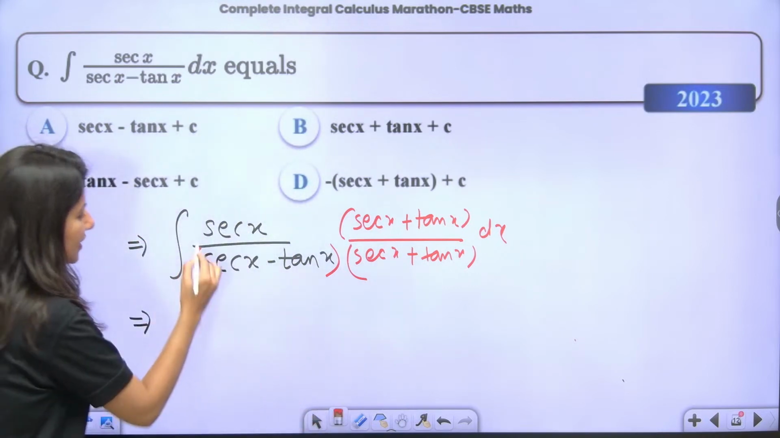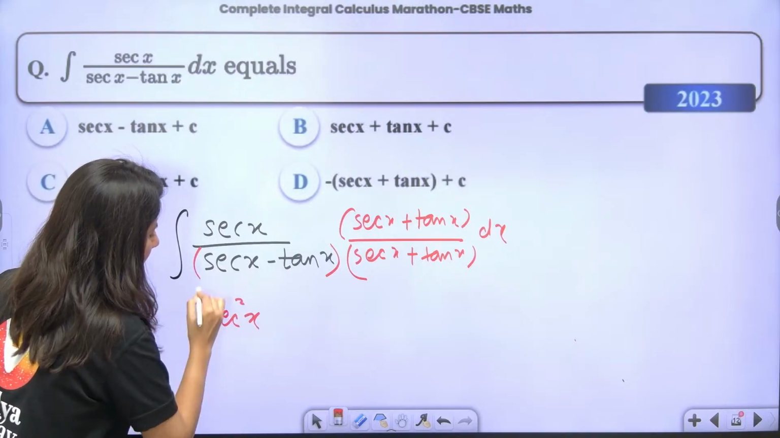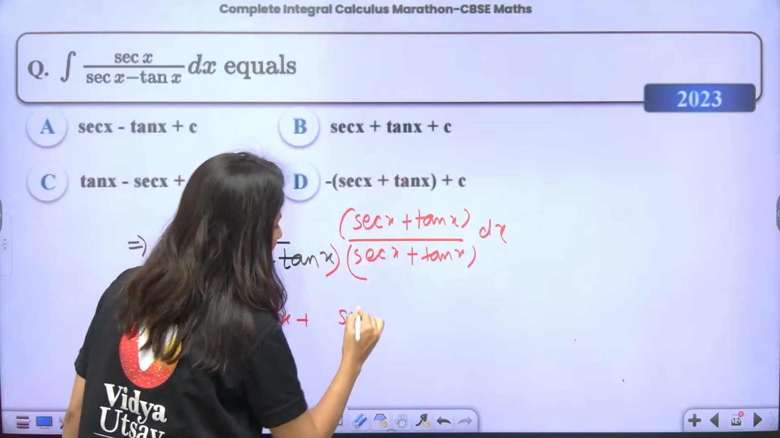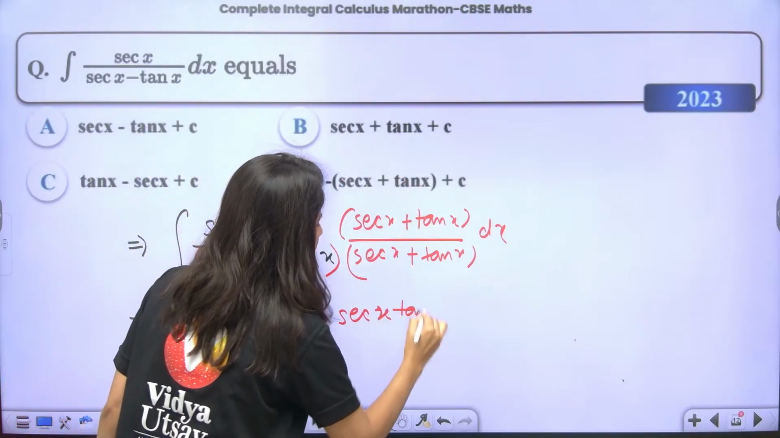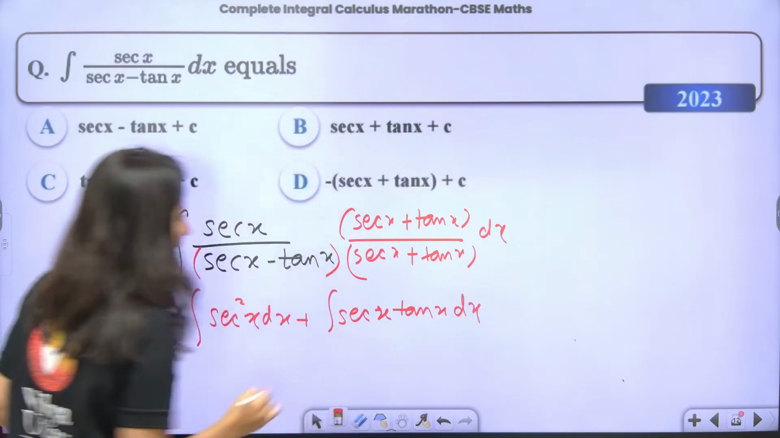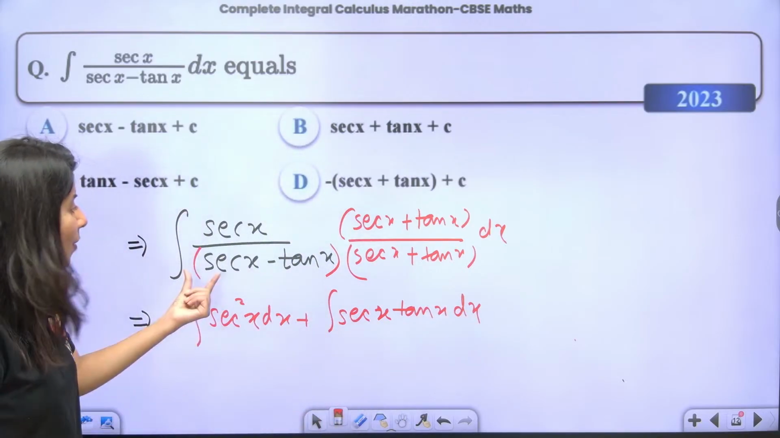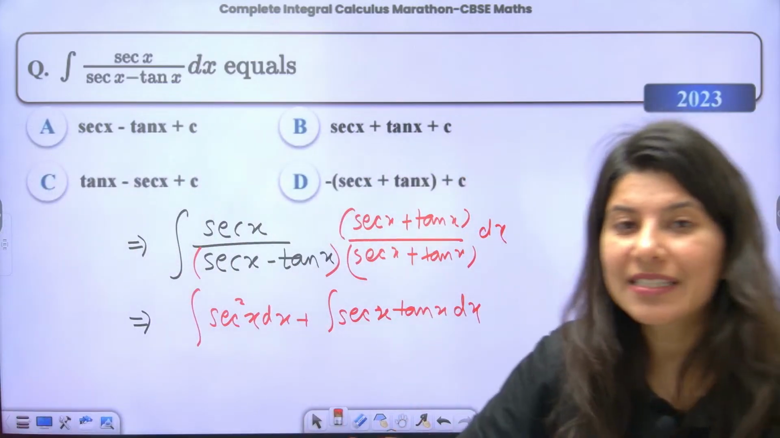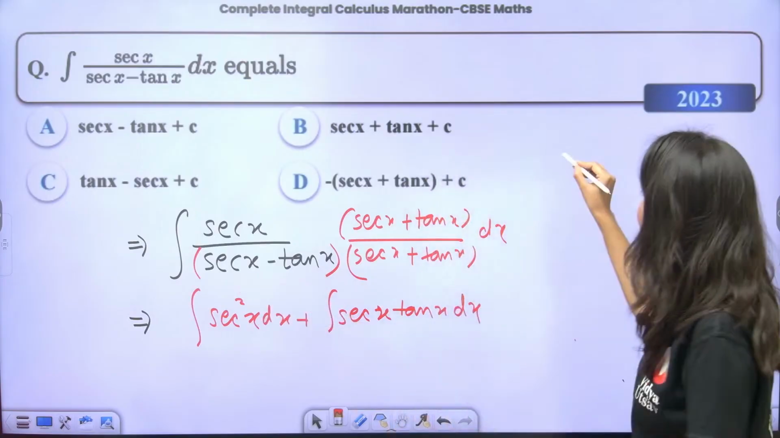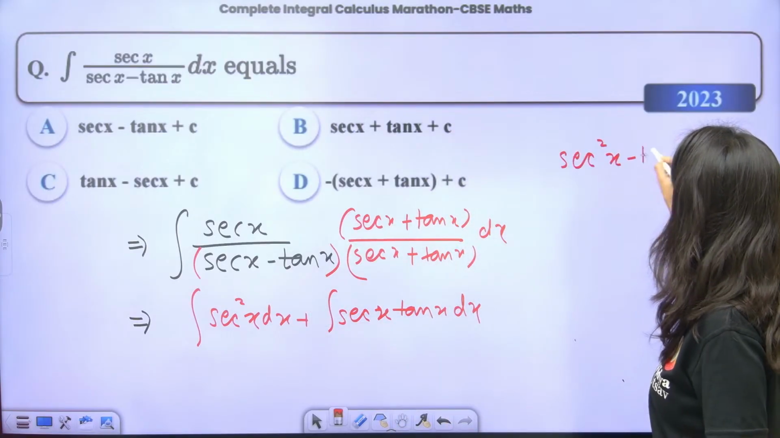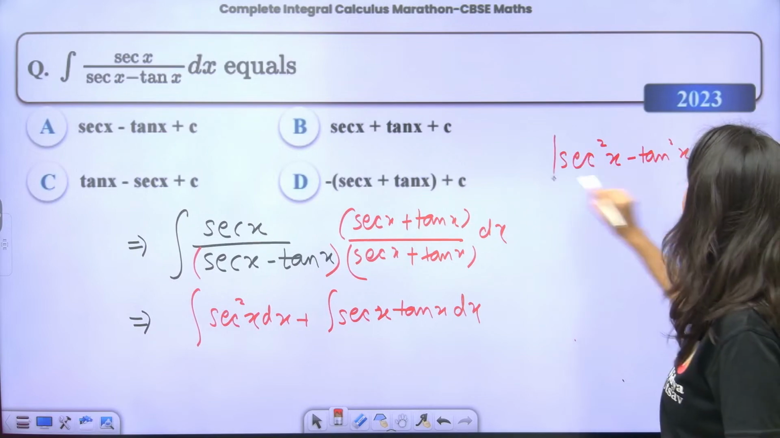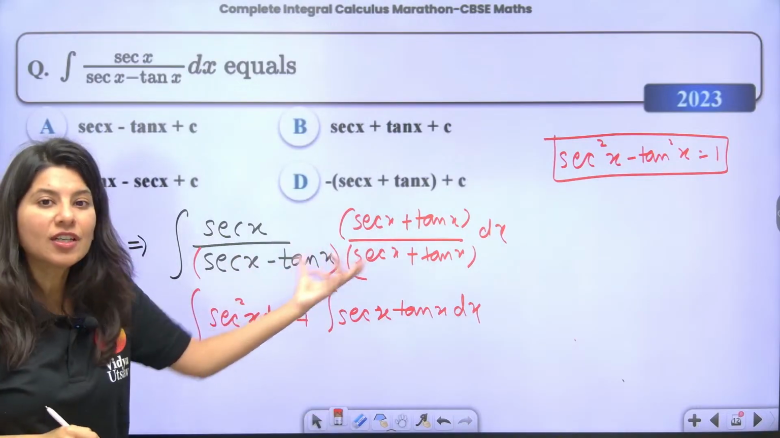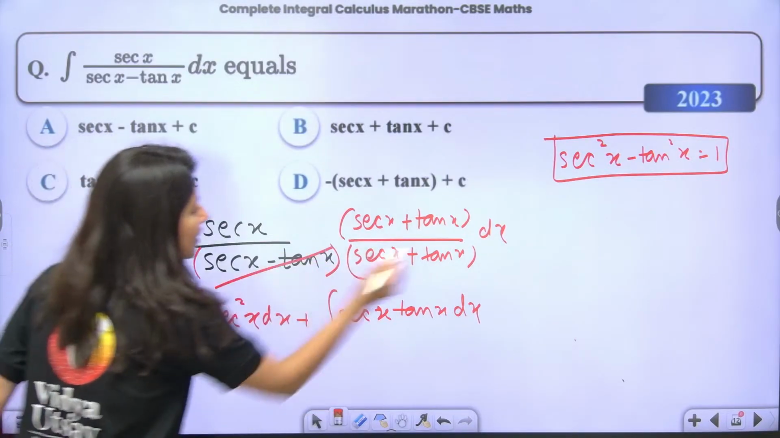So over here, this is the integration of sec square x plus sec x tan x. Yes or no? And what about the denominator, ma'am? The denominator is a minus b times a plus b. Sec x minus tan x into sec x plus tan x is sec square x minus tan square x, which is nothing but 1, my dear students. 1, 1, 1. Right or wrong? So the moment you multiply, the denominator is 1.